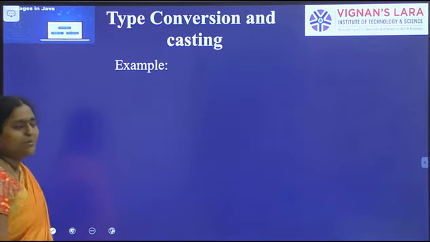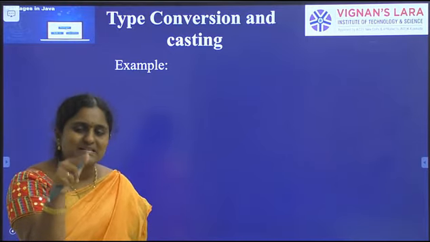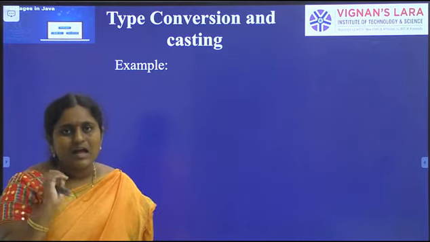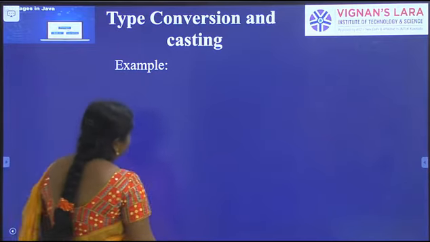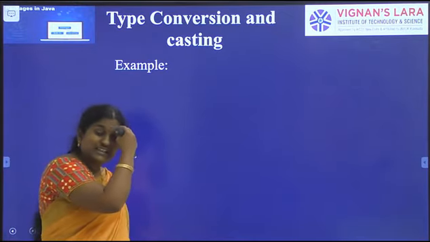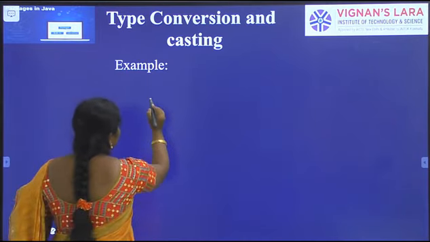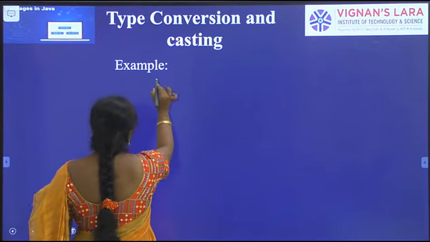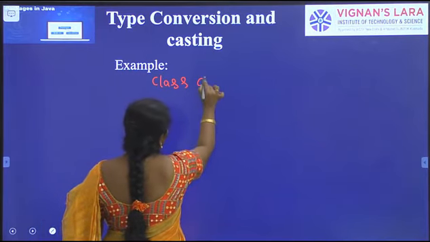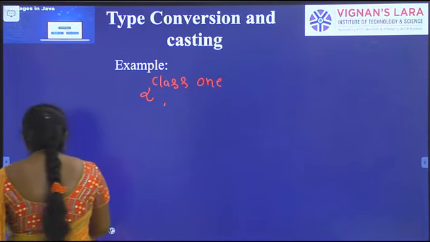I think you are clear about object typecasting. Object typecasting can also be classified into two types, implicit and explicit. Implicit is also known as widening casting and upcasting. Let me explain with a small example, then you can easily understand and get much clarity about these concepts. Here I want to write a small program. I am defining one class, and in this class I am defining one method.